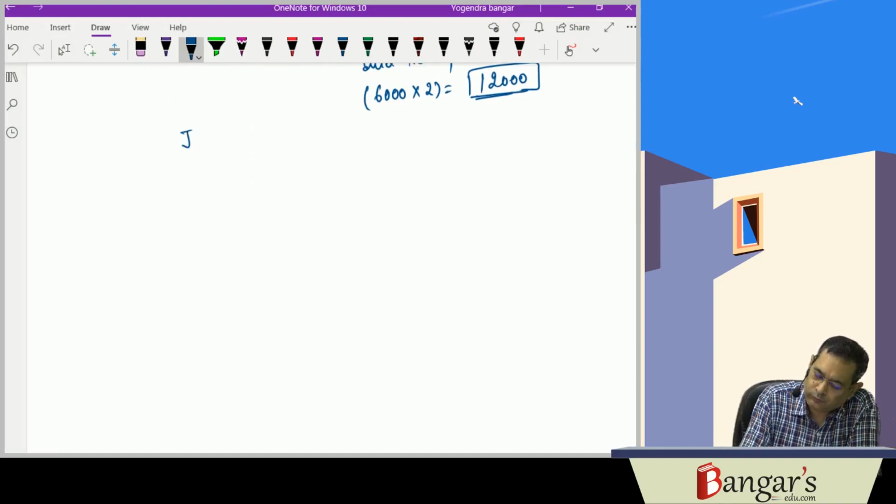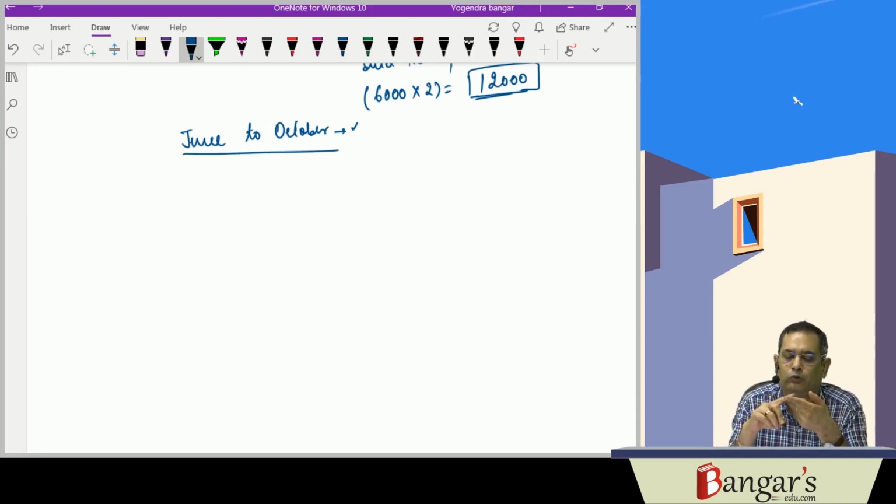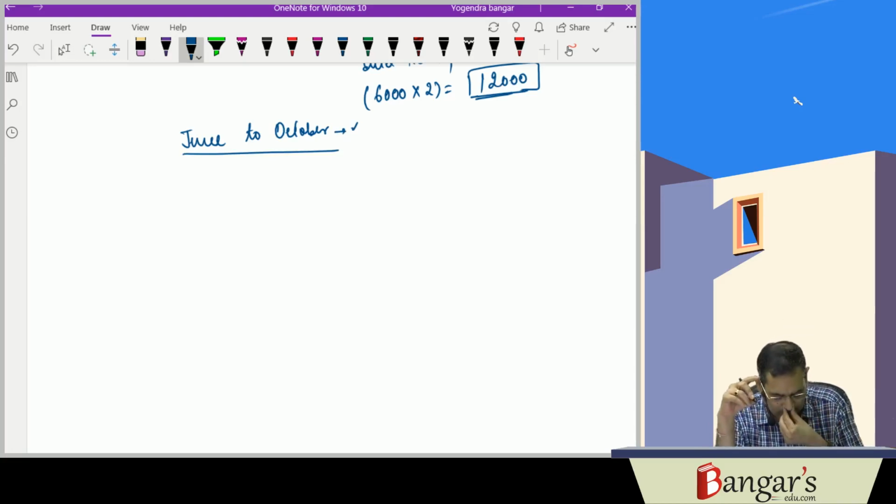So here, we are computing from June to October. Put the same in the formula. We compute for 1 month and then multiply by the period, that is 5 months, June, July, August, September and October.